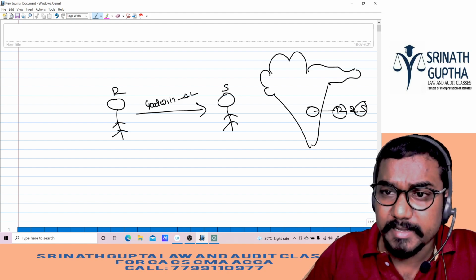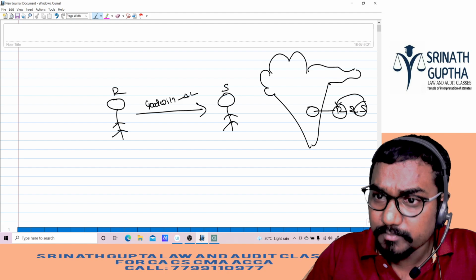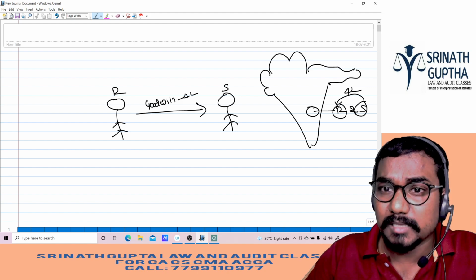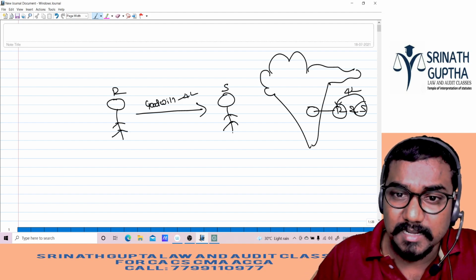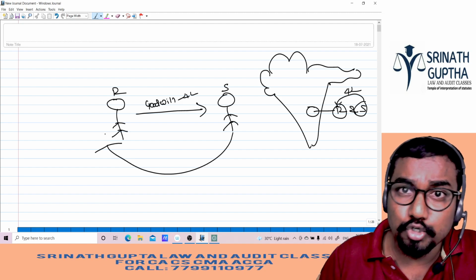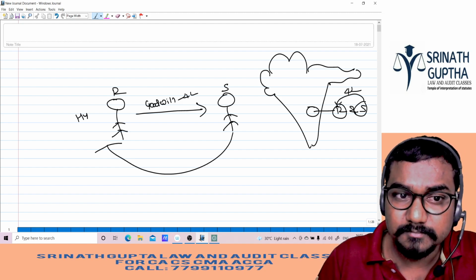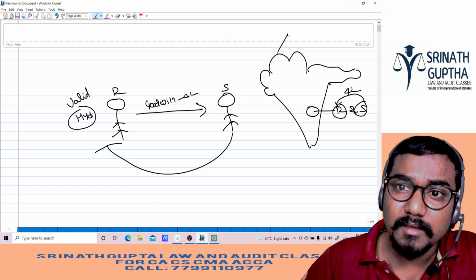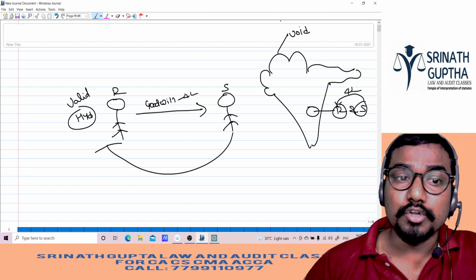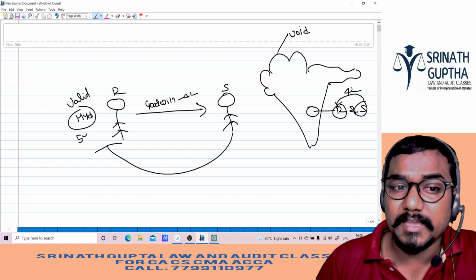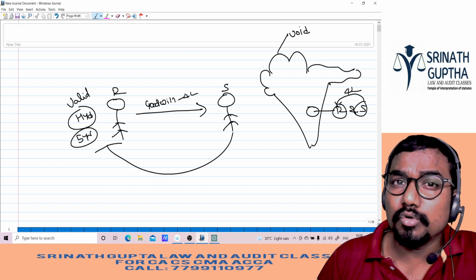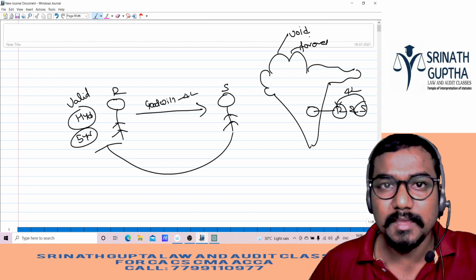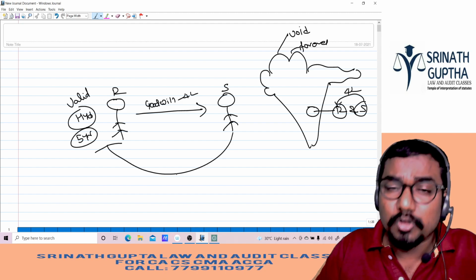So Sham is paying extra money to Ravi, 4 lakh extra. That is goodwill, name and fame. Why? Because that shop is famous in Hyderabad. So the buyer can restrict the seller of the goodwill. Don't do the same business in Hyderabad: restriction is valid. Don't do business all over India: restriction is void. Don't do business in Hyderabad for next 5 years: restriction is valid. Don't do business forever: void. Forever means void. Clear na? Because I cannot enjoy your goodwill beyond 4 to 5 years.